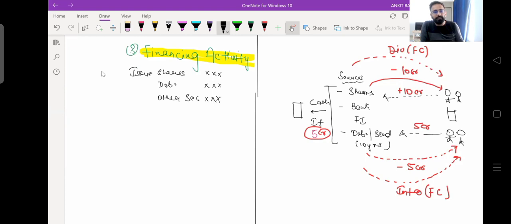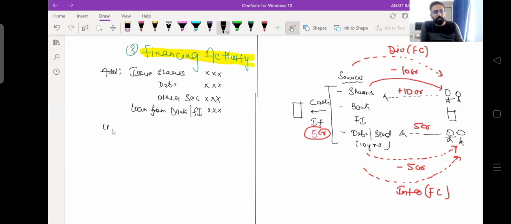Also, the company can take a loan from banks or financial institutions, and here it receives cash, so you add whatever loan the company has borrowed.